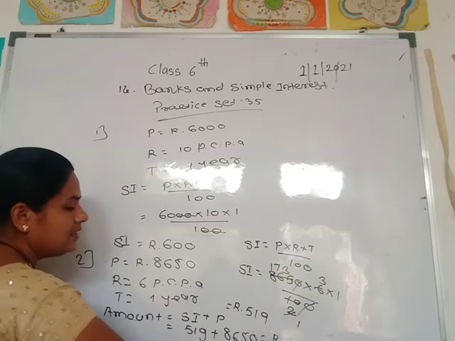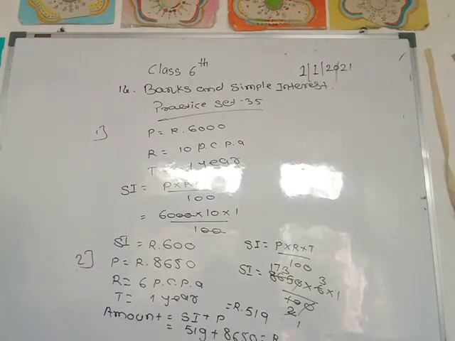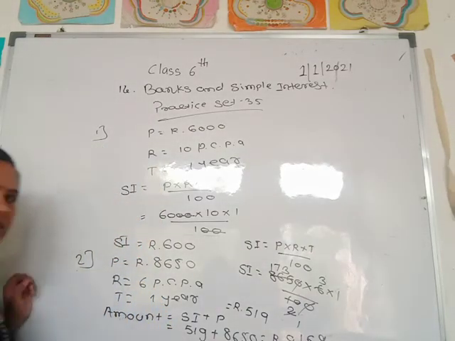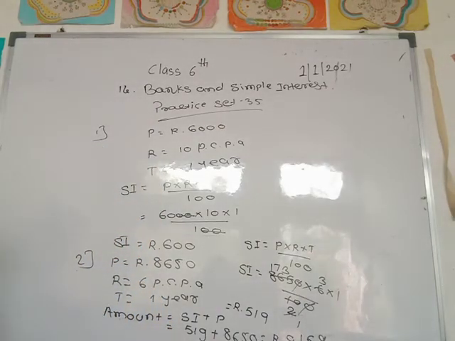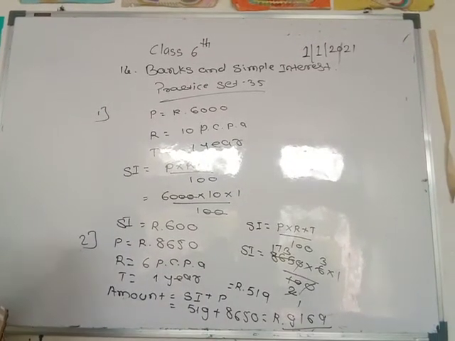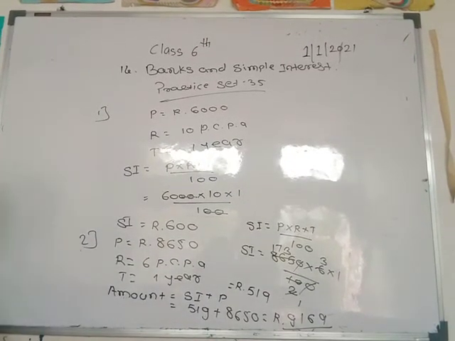Then the answer is rupees 9,169. Mahesh will get rupees 9,169 at the end of the year. Below the answer, write it in full form: Mahesh will get rupees 9,169 at the end of the year.